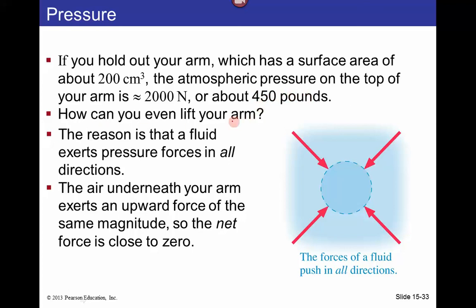So, why can we do that? Well, the reason that we can hold that much weight is because if this is your arm here, right? You have the weight of the air above you, but there's also the same pressure below because the pressure is the same all over. So these two contributions cancel each other and actually your arm is not holding any weight. All right, thank you very much.